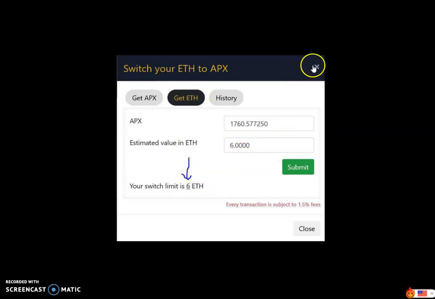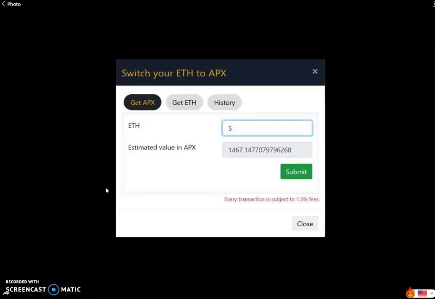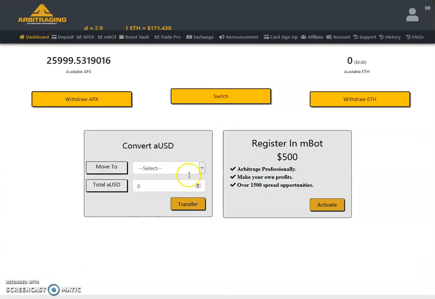And this is the second image. In this he is buying Apex with 5 Ethereum, and he is getting Apex, and he has to click submit and it will go through. So let me show you the switch button for real. As you can see, the switch button is here.